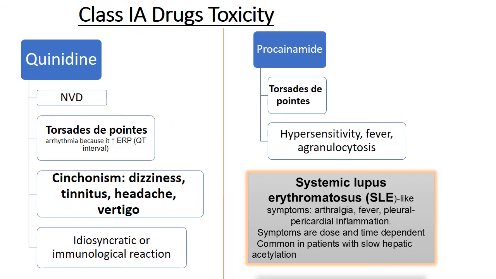Next, class 1A drugs toxicity, quinidine. The toxic effects or side effects of quinidine are nausea, vomiting, diarrhea. The mnemonic is NVD. Then torsade de pointes. Torsade de pointes is the arrhythmia that occurs due to a prolonged QT interval, because it increases the effective refractory period. When it increases the effective refractory period, the QT interval is prolonged. So quinidine is itself arrhythmogenic.